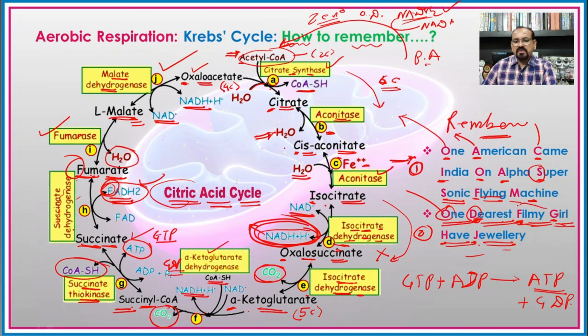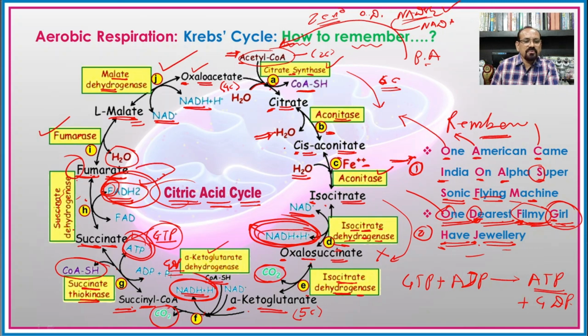Then F, and here there is formation of again NADH2. Then G, see here there is formation of GTP or the ATP. Then H, again there is formation of FADH2.